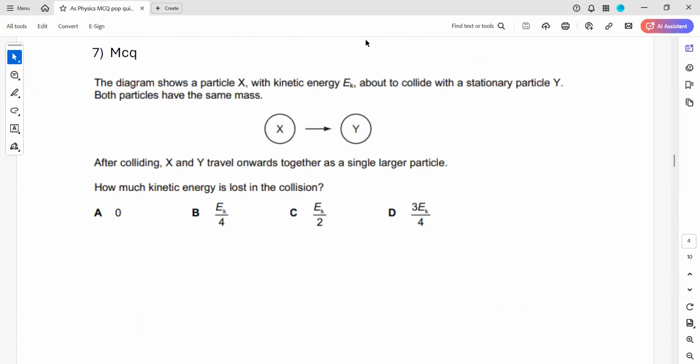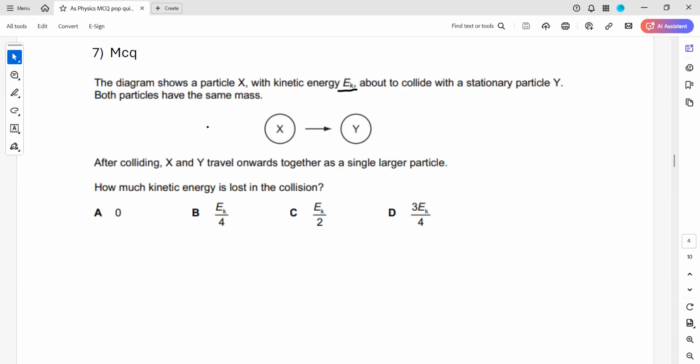In question 7, the diagram shows a particle X with a kinetic energy Ek about to collide with a stationary particle Y. Both particles have the same mass. After the collision, X and Y travel onward together as a single particle. How much kinetic energy is lost? They did not ask what is the new kinetic energy. They're asking how much there's a loss in kinetic energy.